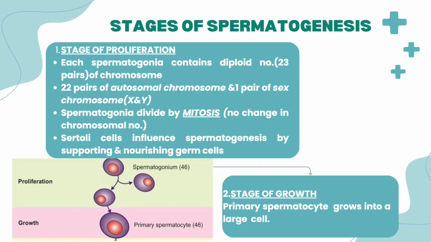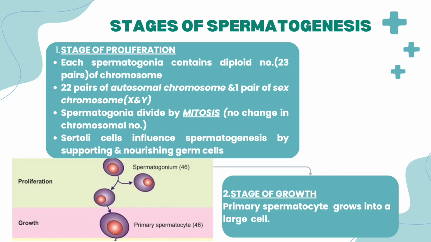What happens in the stage of proliferation is that each spermatogonia contains the diploid number of chromosomes, that is 23 pairs of chromosomes: 22 pairs of autosomal chromosomes and 1 pair of sex chromosomes, that is X and Y. Spermatogonia divide by mitosis.